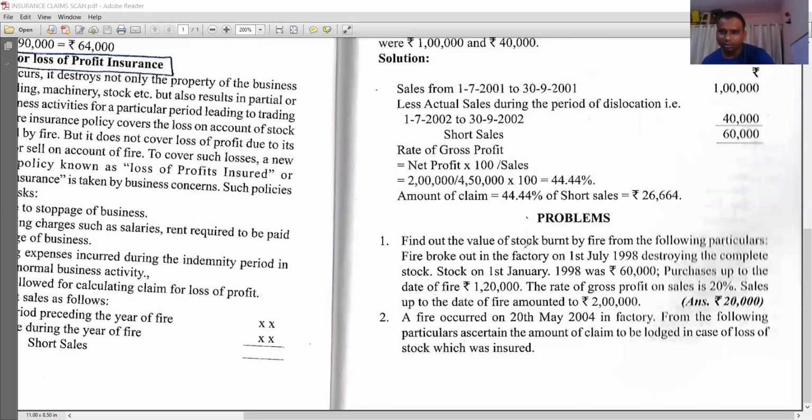Find out the value of stock burnt by fire. So this is our requirement. I have underlined. You people also please underline it.